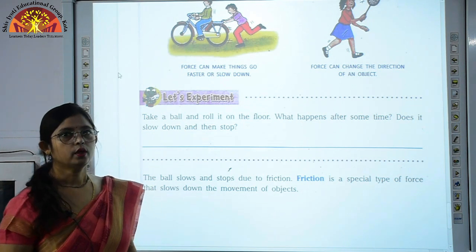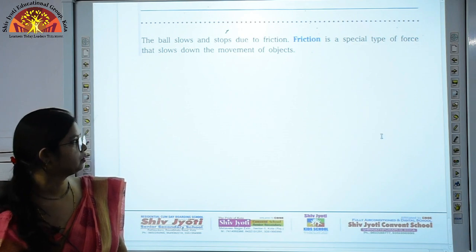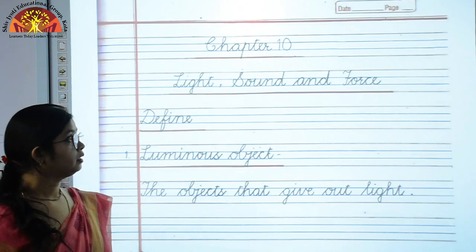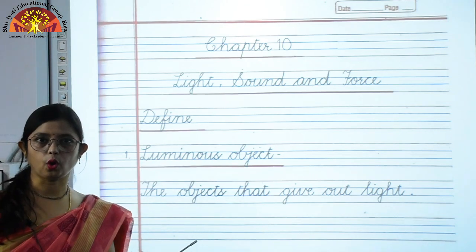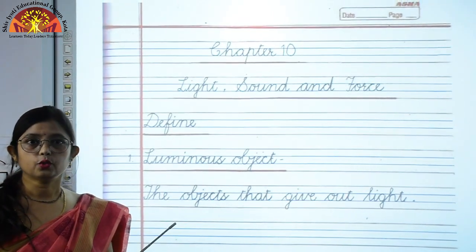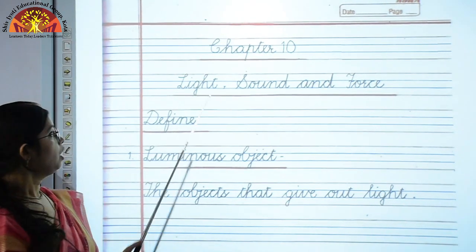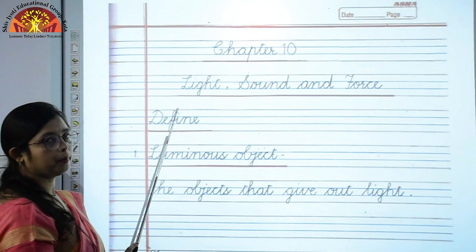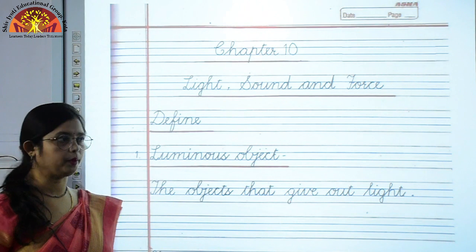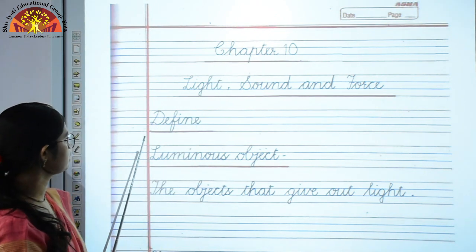Now we'll move to the definitions. Let us discuss some definitions of your copywork. So children, now let us discuss some definitions. These definitions you have to do in your school notebooks, with a sharp pencil and good handwriting, and put the red margins properly, and in continuation with these definitions you can do the rest of the copy work. So you have to first put the heading of the chapter number, and then we will start with define.